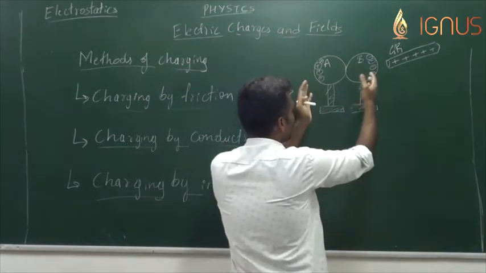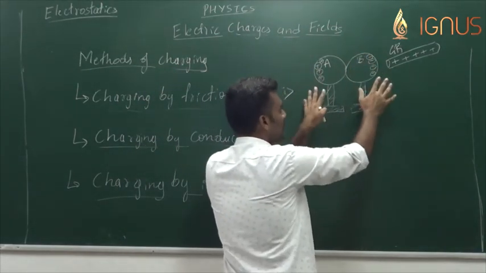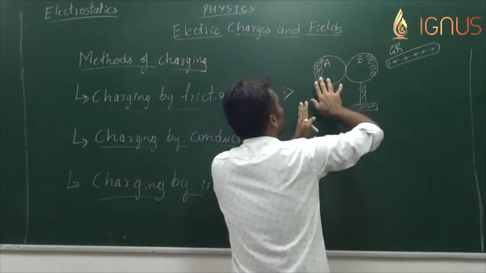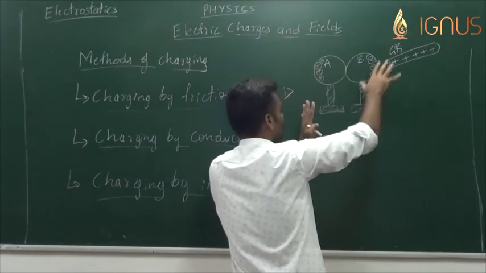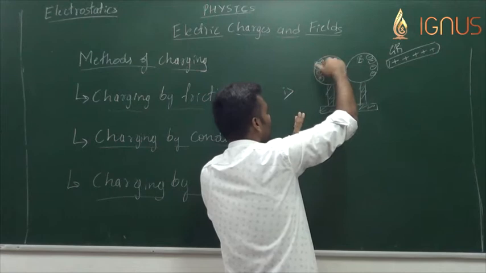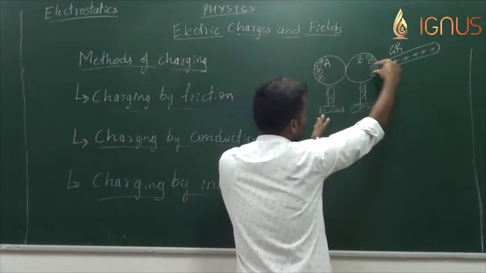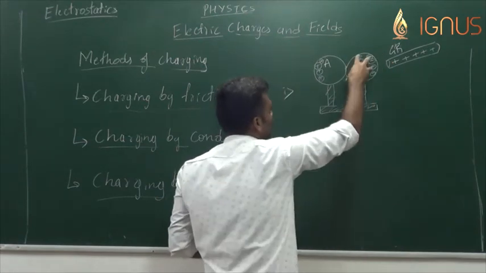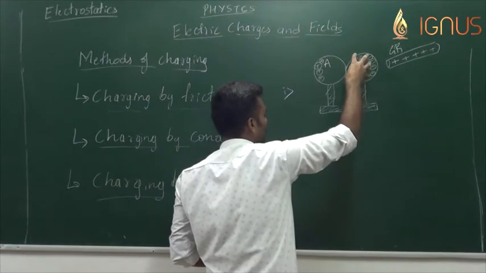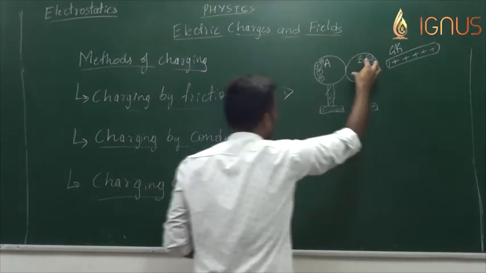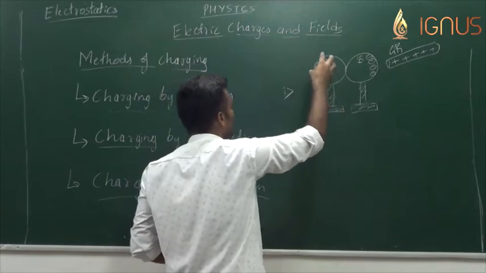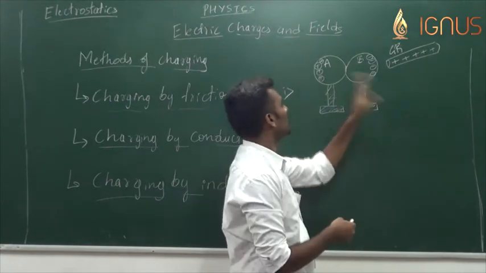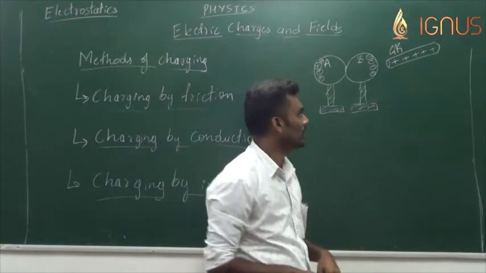This is happening because A and B were both neutral in nature. A positively charged glass rod was brought close to B. A few of the electrons, not all of them, have transferred from this part of metal sphere A to this part of metal sphere B. Now metal sphere B has got extra negative charge and metal sphere A has got extra positive charge. Now if I remove this glass rod, what happens? They come back and neutralize with each other, no big deal.